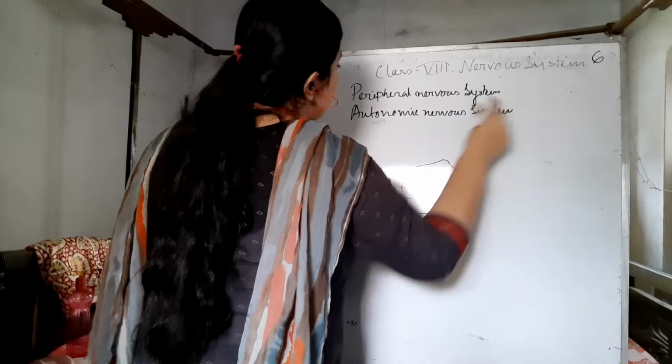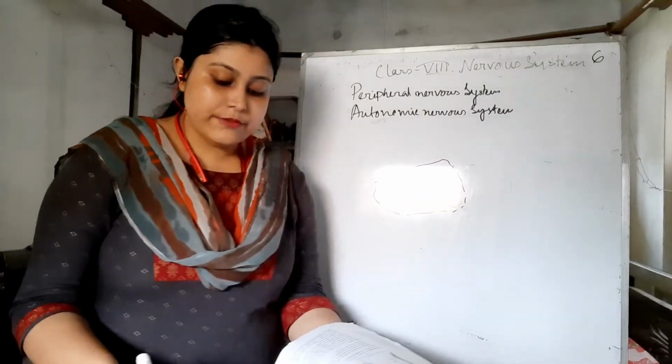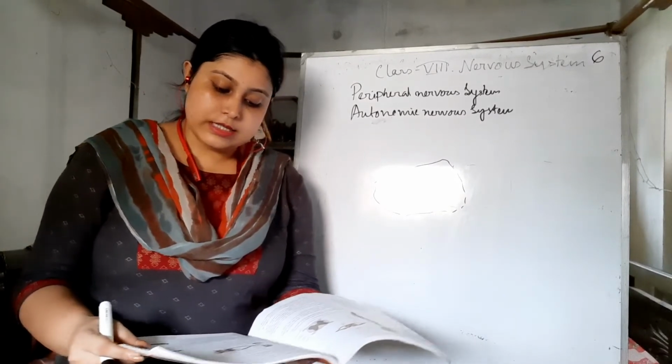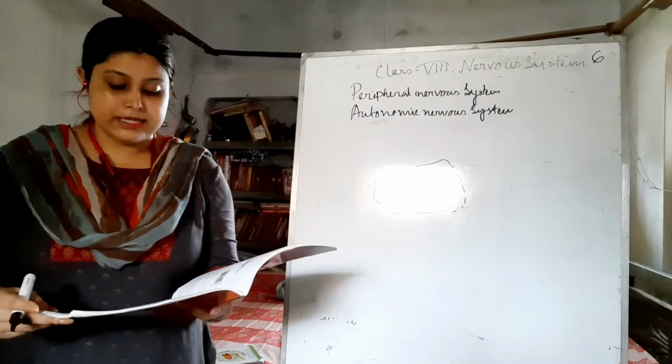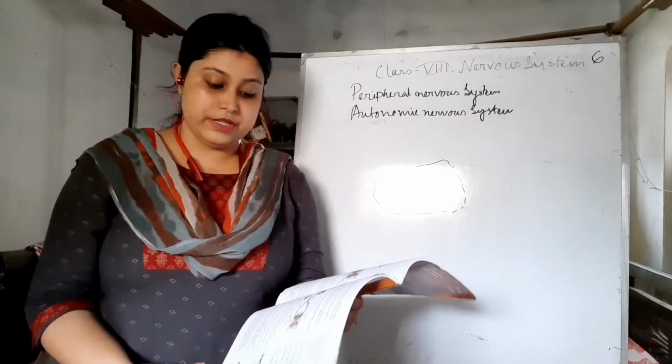Okay. So the peripheral nervous system consists of nerves arising from the brain and the spinal cord. It is already mentioned these are of two types, that is cranial nerves and the spinal nerves. It's already discussed in one previous video.